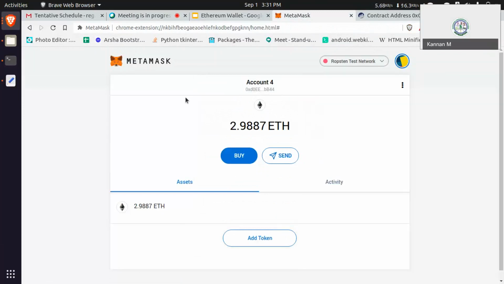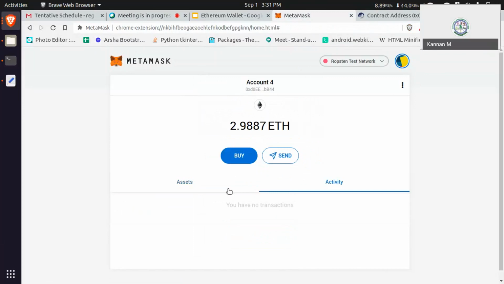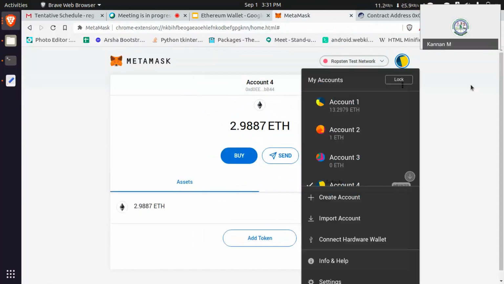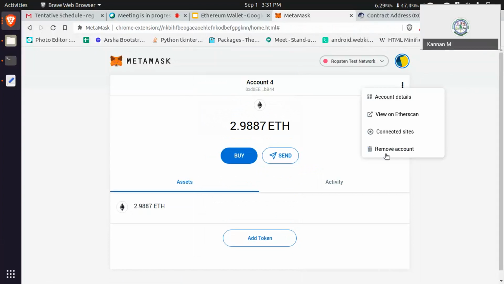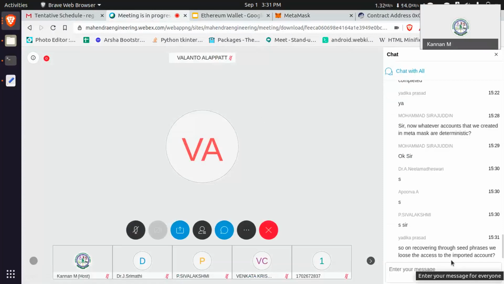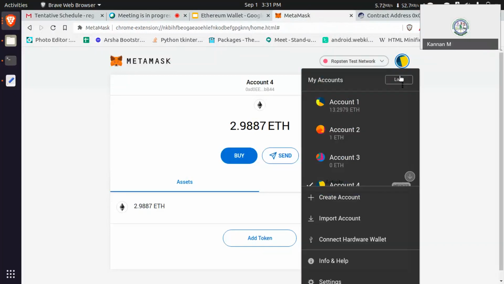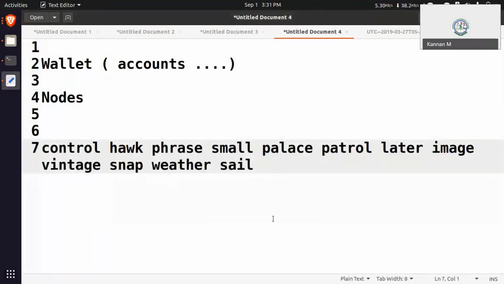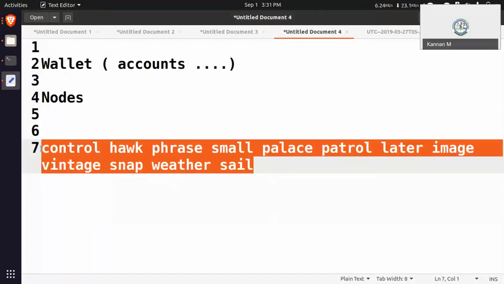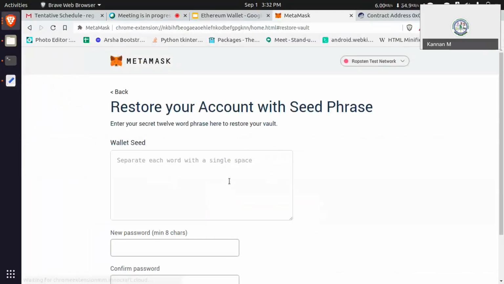2.9 ethers. Understand? If you perform any transaction, you can see it in the activity screen. And then you can remove that. You can play with that. On recovering through the seed phrase, we lose access. Obviously we can't recover that imported account. Let's see, I imported your account. I'm going to lose my entire wallet, and then I'm going to look for my seed.